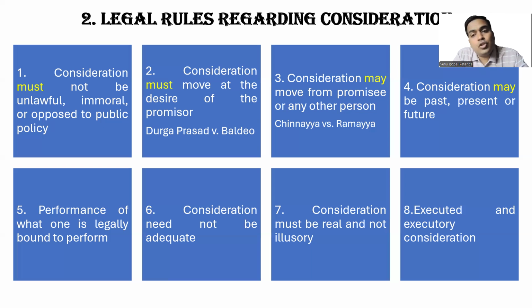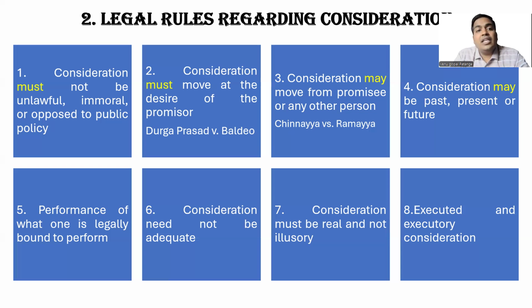What is the difference between executed and executory? Executed is past tense, executory is future tense. So executed and executory consideration. A consideration can be executed, a consideration can be executory. So a person has paid money in advance, but the car will be delivered after 15 days. In this case, the money received is executed consideration. The car which is getting delivered after 15 days is executory consideration.